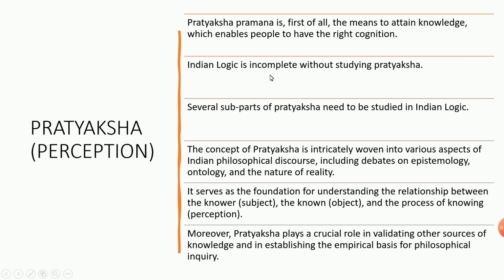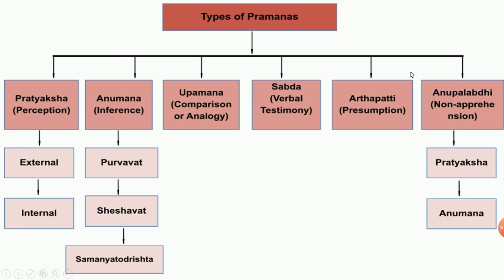So Indian logic is incomplete without studying Pratyaksha. Here again, sorry for going back to the slide. One more thing: you see all these six types. Instead of types, you can consider them as six steps. Why? Because this is the base for everything.